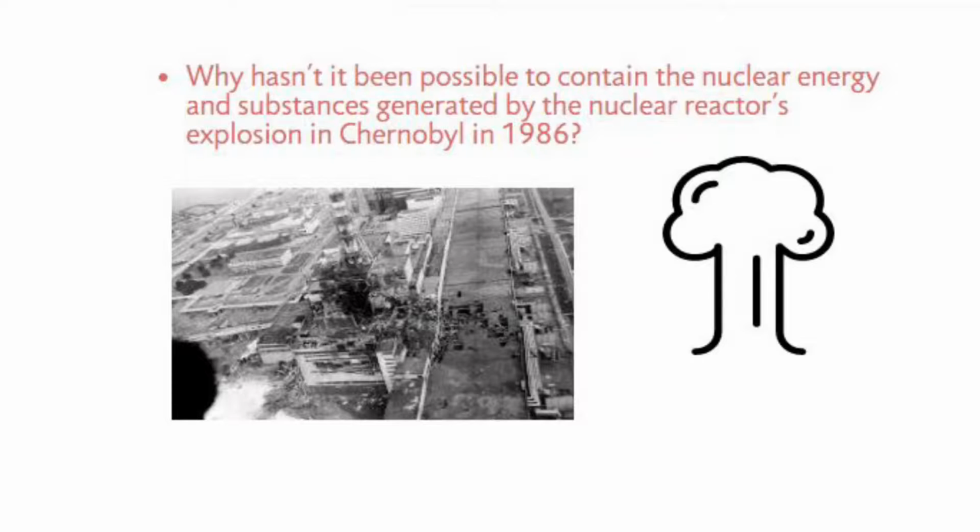Why hasn't it been possible to contain the nuclear energy and substances generated by the nuclear reactor's explosion in Chernobyl in 1986? We think that it is because the growth of toxicity and gas is exponential, which means it is constantly growing, making it incredibly difficult to remove without killing a lot of people in the process.